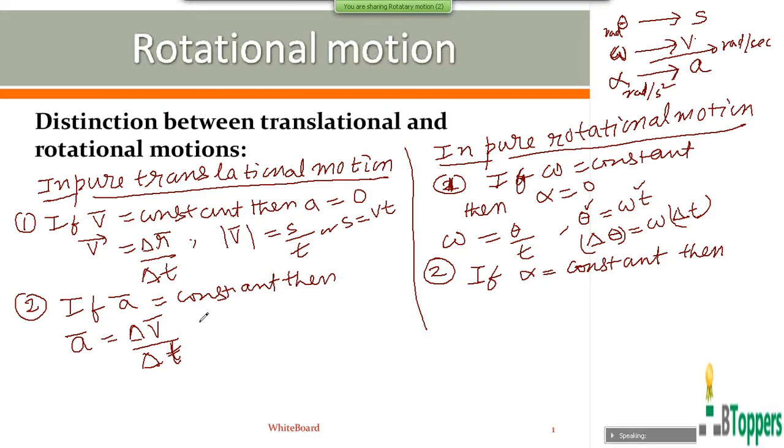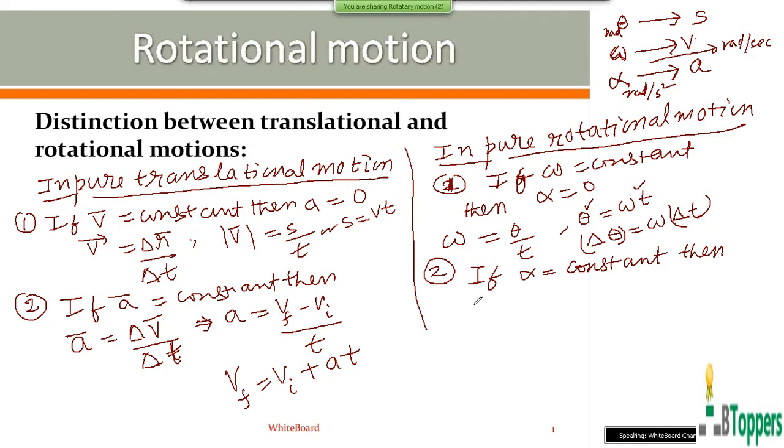For the simplest case, in linear motion, I mean for one-dimensional motion with constant acceleration, the scalar equation, the linear acceleration will be written as Vf minus Vi by t. Vi is the initial velocity, Vf is the final velocity of the time interval t, or Vf can be written as Vi plus at.